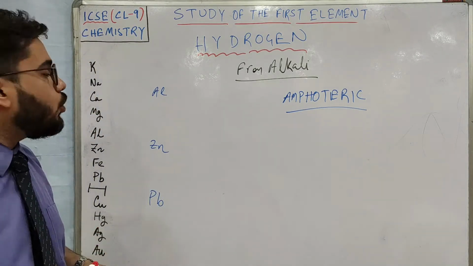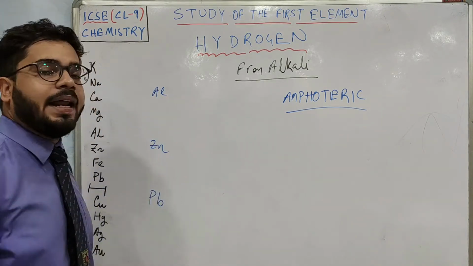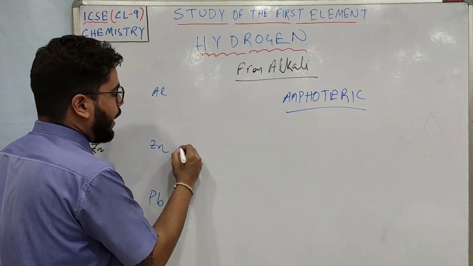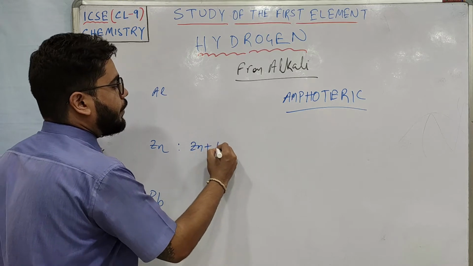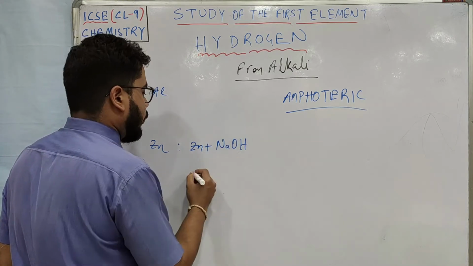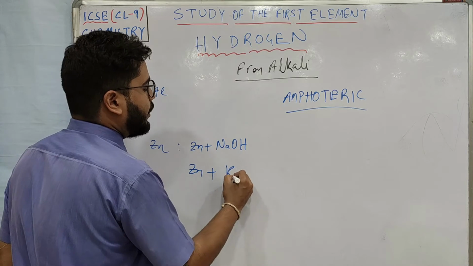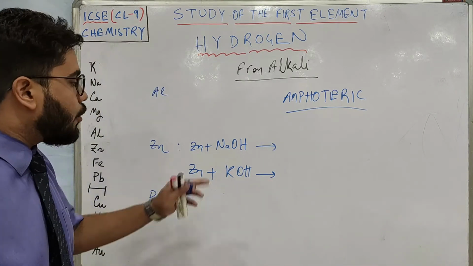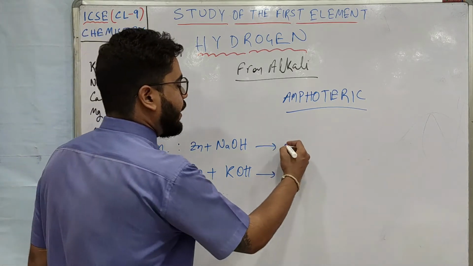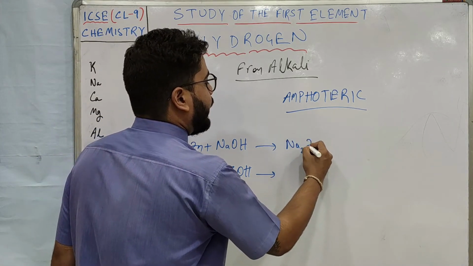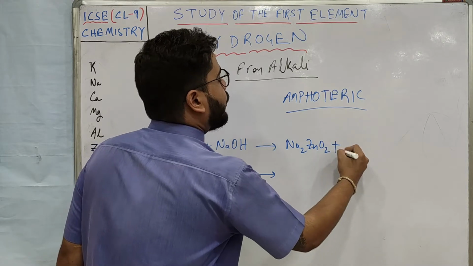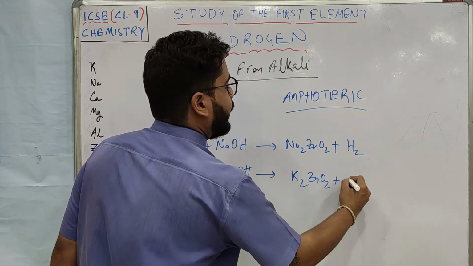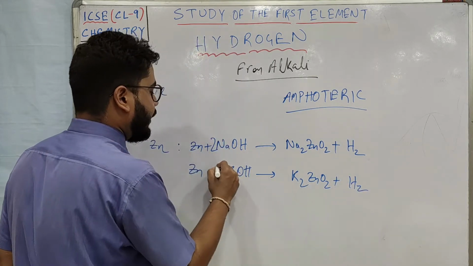So these aluminium, zinc and lead react with alkalis. Say I am writing for zinc: Zn plus NaOH, or Zn plus KOH, similar equations. They will give zincate salt, sodium zincate or potassium zincate, Na2ZnO2 plus hydrogen, and here it will be potassium zincate plus hydrogen. You have to balance it nicely.